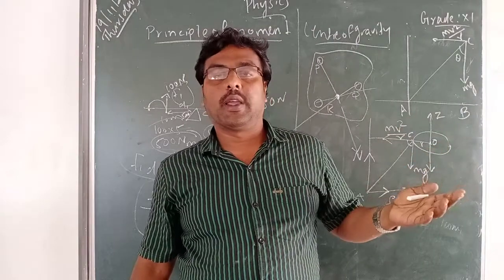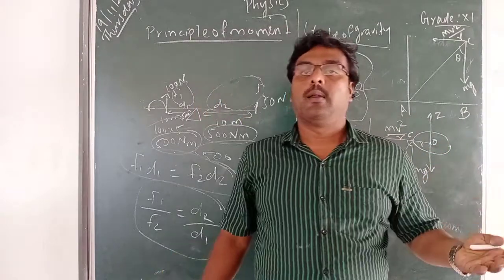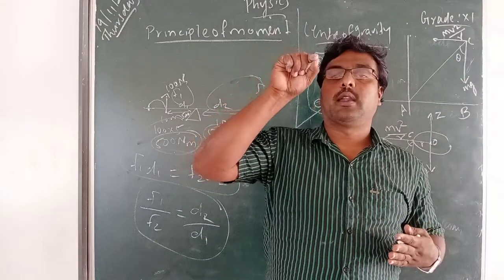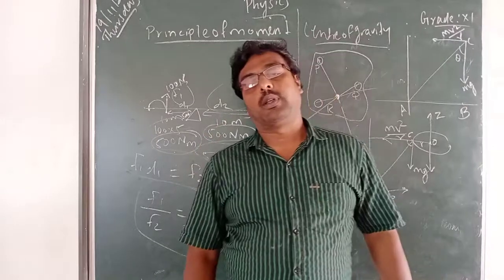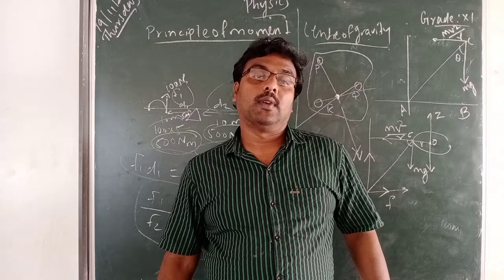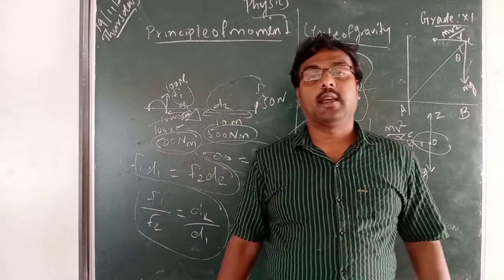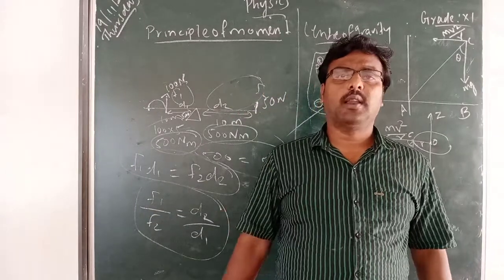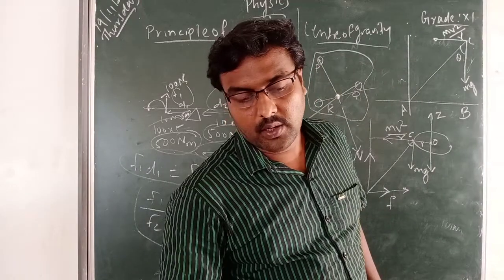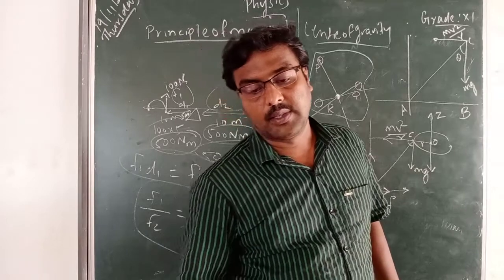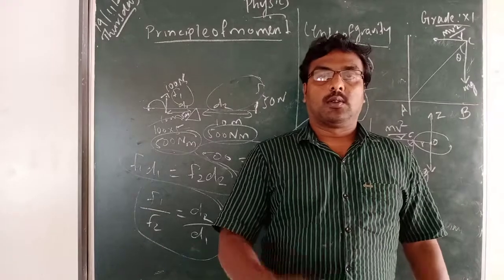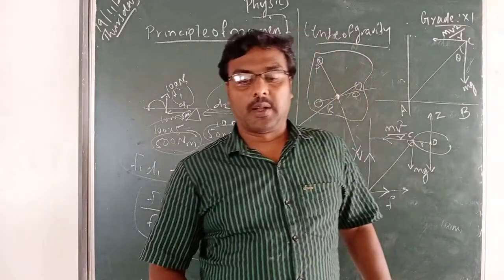So how many holes are you making? From all the holes you can draw this line. Where all these lines meet at a point, that is what the center of gravity means. The point at which the whole weight is acting at a point, that is the center of gravity. Page number 230 has this experiment, and the diagram is there. You can just go through that. Sometimes they will ask any experiment as a 3 mark question.